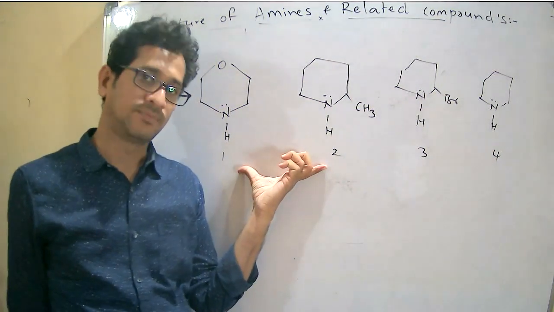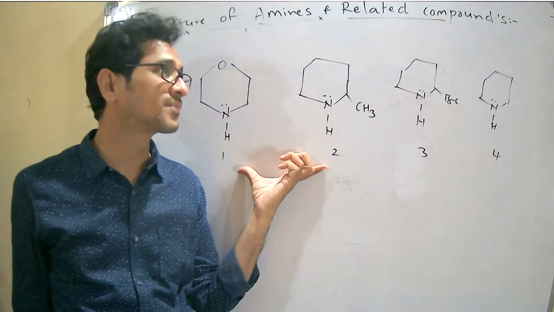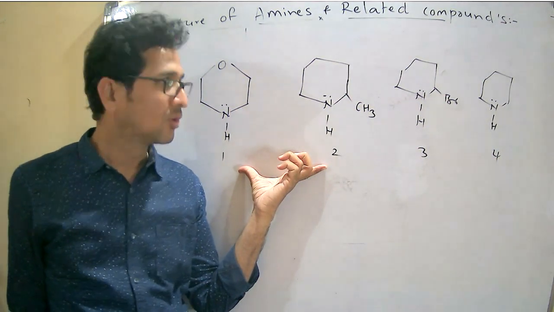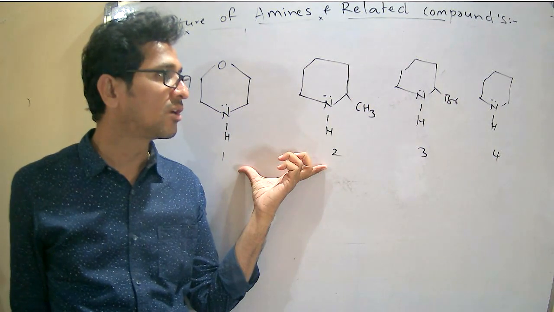These are the 4 cyclic amine compounds: 1, 2, 3, 4. Among these four,